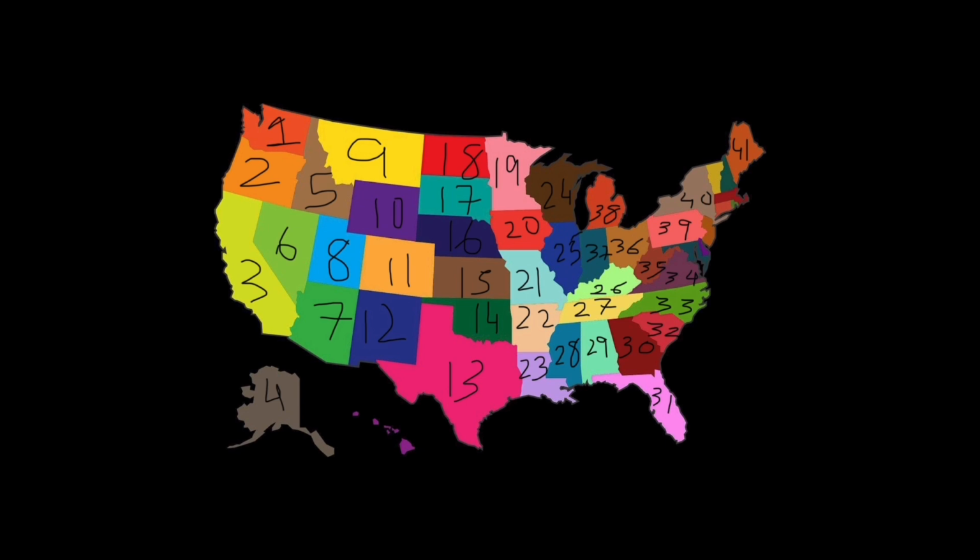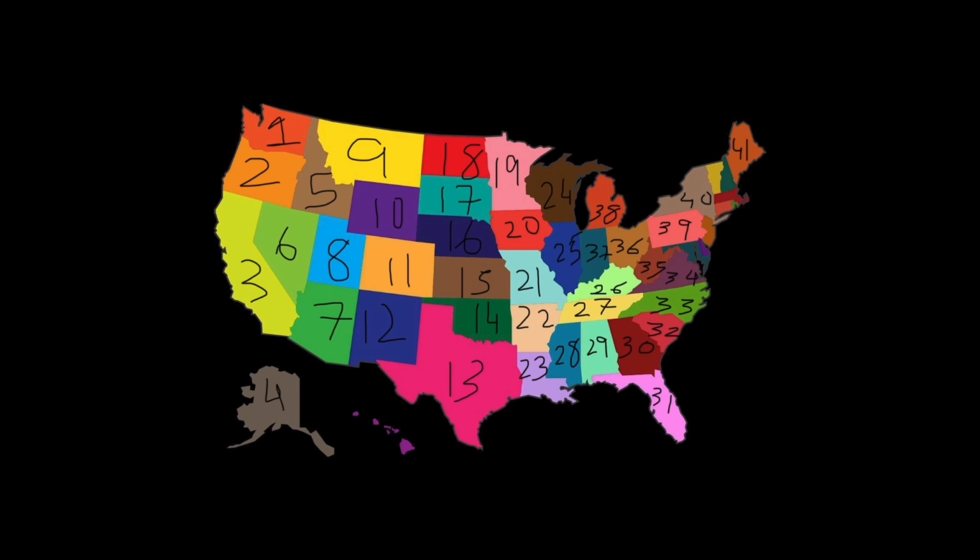24 is Wisconsin, although the entire area should not have been shaded in one color because the northern part of Wisconsin is actually part of Michigan state. 25 is Illinois. 26 is Kentucky. 27 is Tennessee. 28 is Mississippi. 29 is Alabama. 30 is Georgia. 31 is Florida.